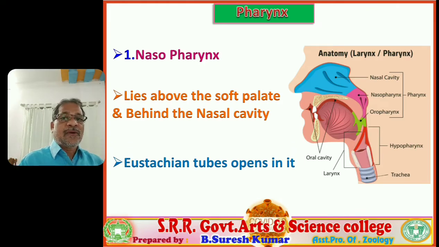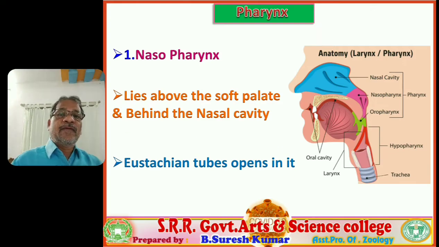They are also called auditory tubes. From our middle ear cavity, tubes extend into the nasopharynx to maintain equilibrium or equal pressure on the eardrum. Such accommodation is executed in our body. So that is about the nasopharynx. It lies above the soft palate and behind the nasal cavity.